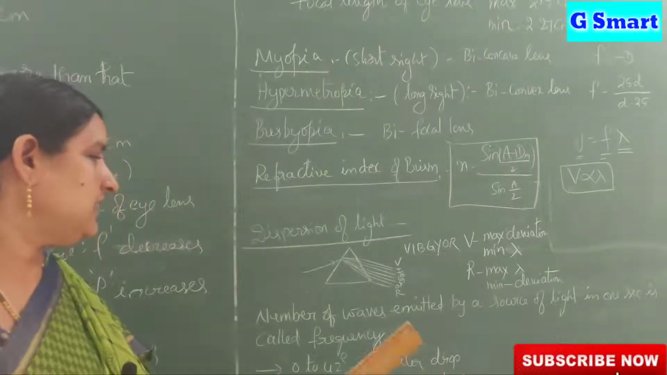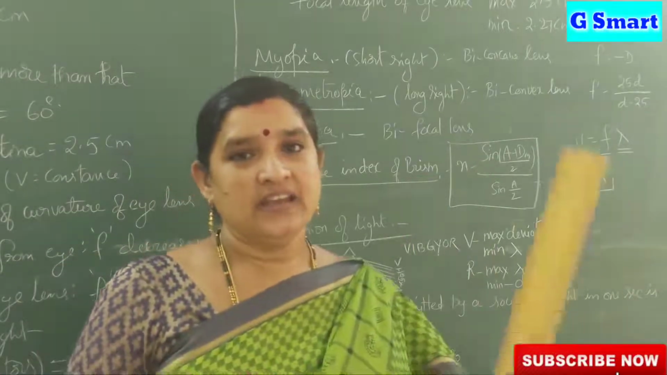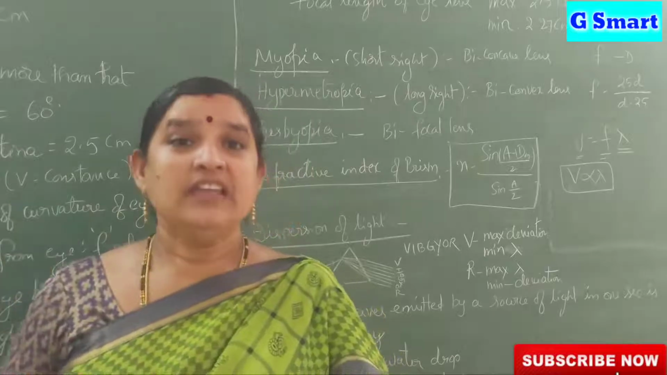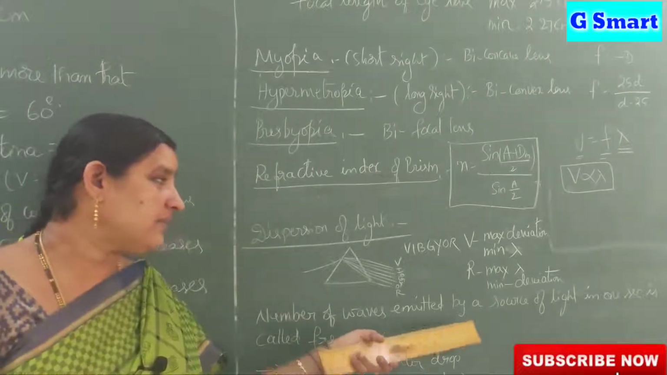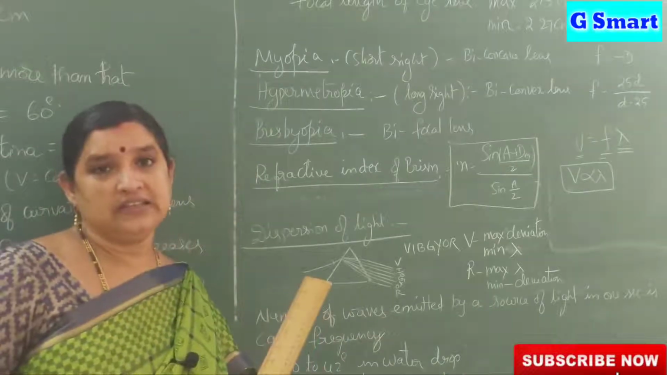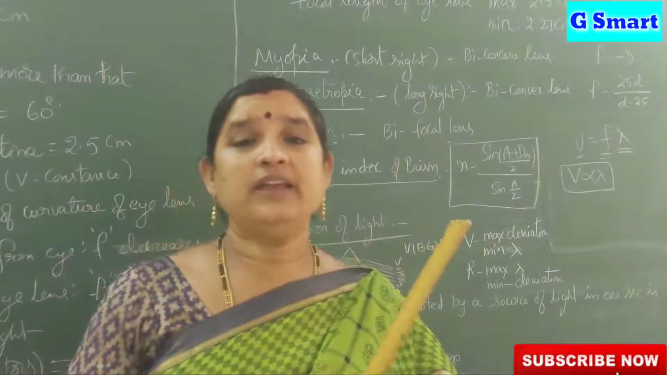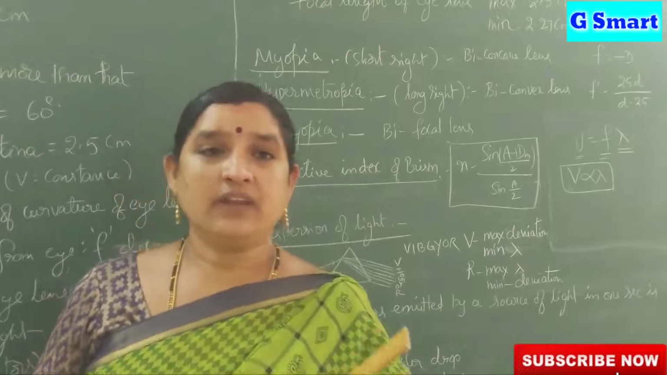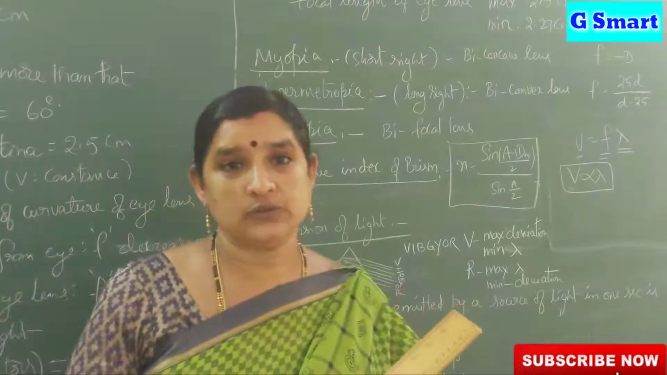What is frequency? The number of waves emitted by a source of light in 1 second is called frequency. Here we are talking about the wave, not a ray. Light is not only a ray, it also acts like a wave. So we can call light waves, light rays, electromagnetic waves also.